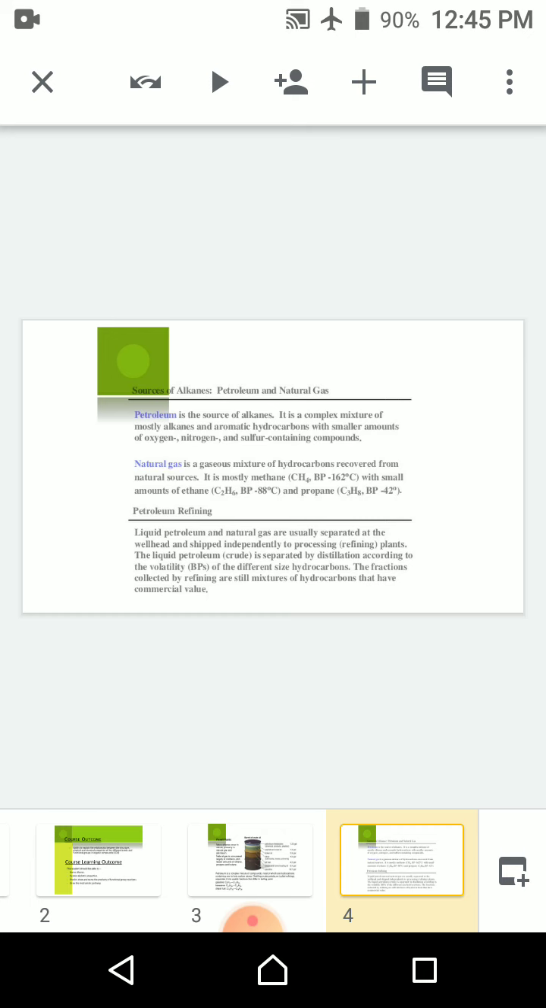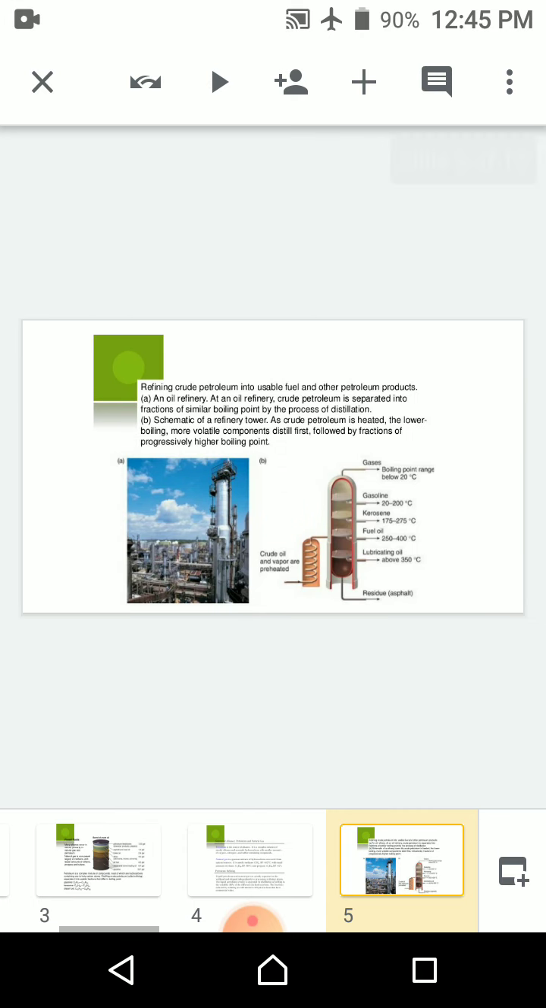Now we discuss petroleum refining. Liquid petroleum and natural gas are usually separated at the wellhead and shipped independently to processing plants, that is called refineries. The liquid petroleum, that is crude oil, is separated by the distillation process according to the boiling points of the different hydrocarbons. The fractions collected by refining are still mixtures of hydrocarbons that have commercial uses.